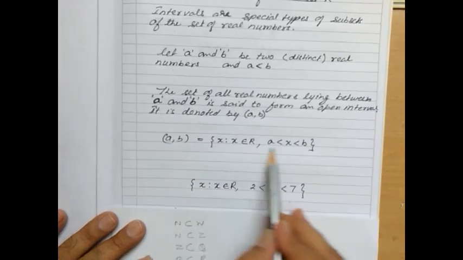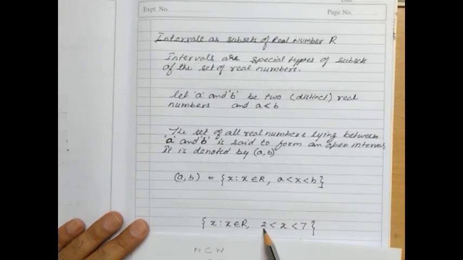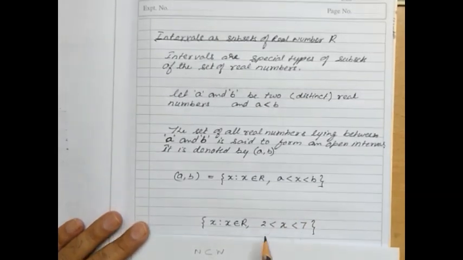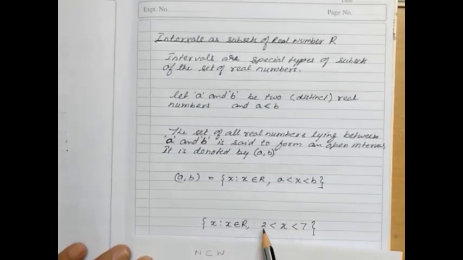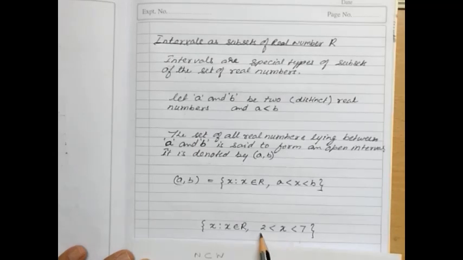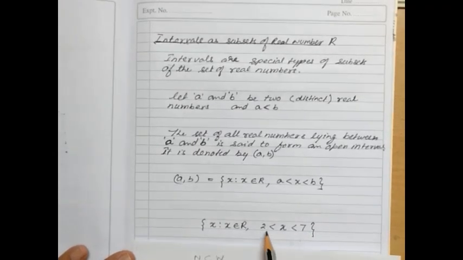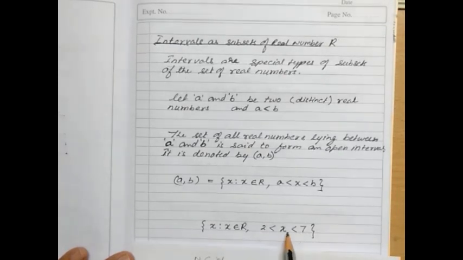To understand this, in place of a and b, I take 2 and 7. Now 2 and 7 are the outer boundaries of this x. If we list the elements between 2 and 7, there will be infinite numbers. So x is greater than 2 and less than 7. We can say that the real numbers will include all the rational numbers, which can be represented as decimals or non-decimals or whole numbers.